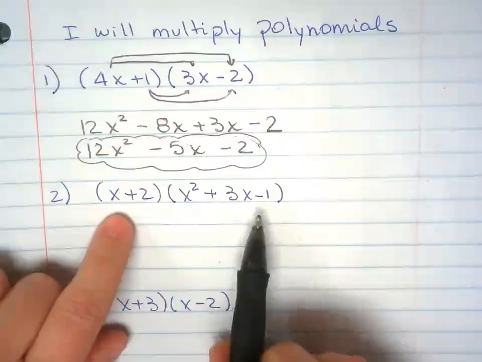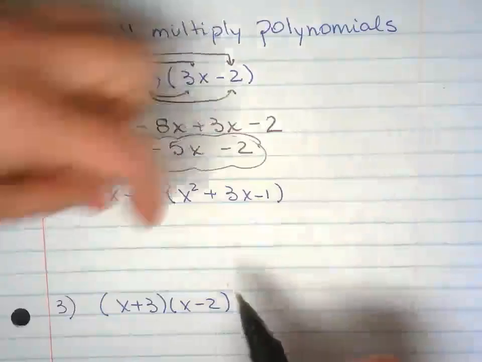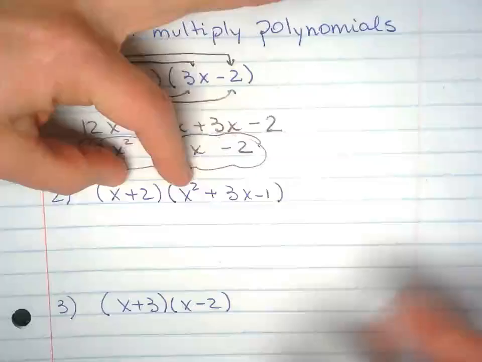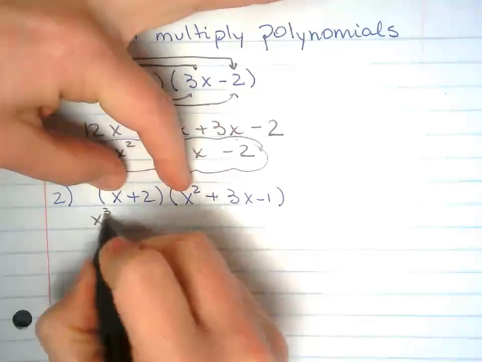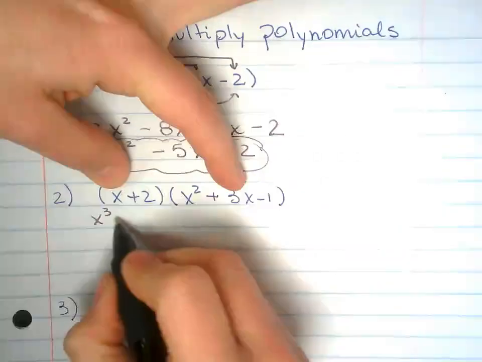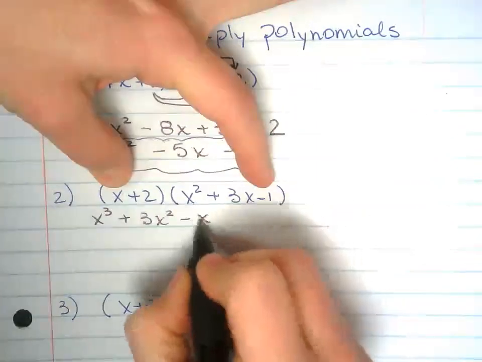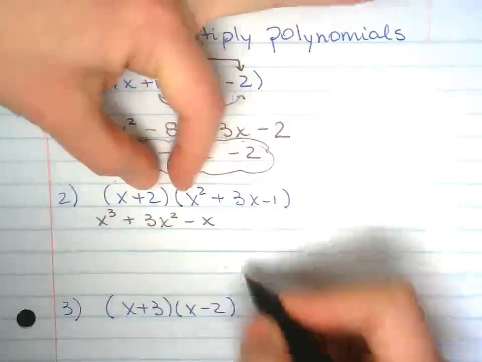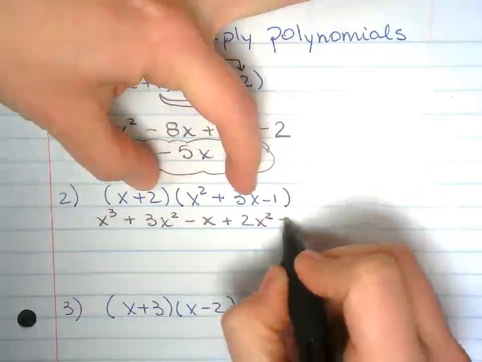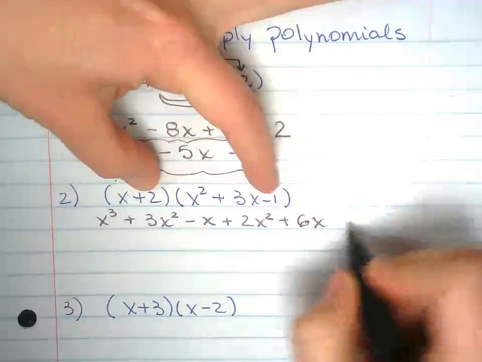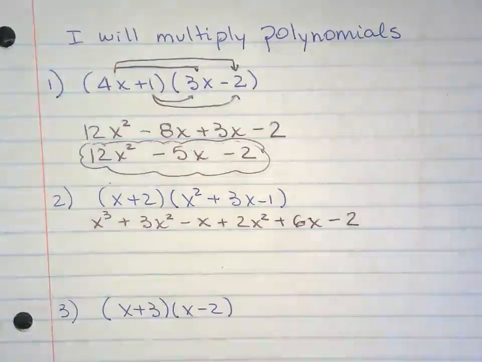Now, number 2, we're still doing the same thing, but now we have a trinomial here. But we're following the same idea as number 1. So multiply them. Multiply these two, so 3x squared. Multiply these two, negative x. Multiply these two, multiply, multiply. Now you're going to combine like terms.